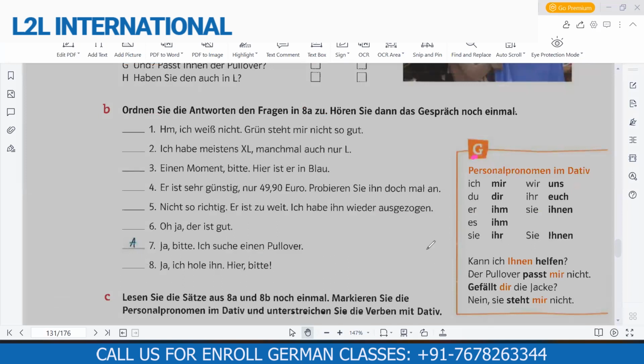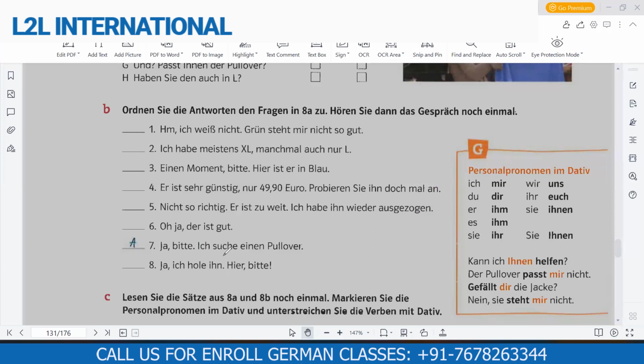Now you have got some more personal pronouns, yeah? Mir, dir, ihm, ihr, uns, euch, ihnen, and Ihnen, right? So now, if you remember the chapter that we did, I think that was chapter number 6, if I'm not wrong, wherein we did für mich, für dich. Remember? Für mich, für dich, für uns, right?